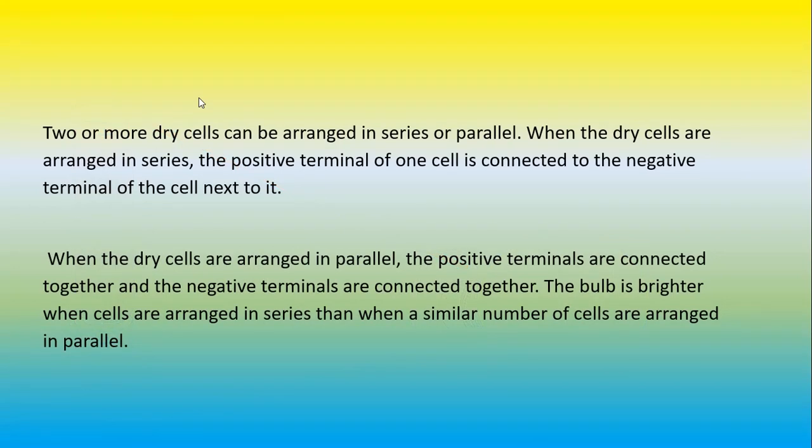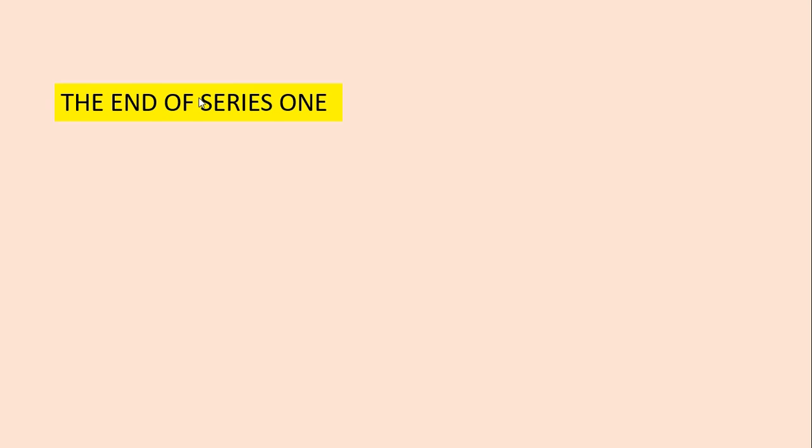Therefore, in summary, two or more dry cells can be arranged in series or parallel. When the dry cells are arranged in series, the positive terminal of one cell is connected to the negative terminal of the next one. When the dry cells are arranged in parallel, the positive terminals are connected together and the negative terminals are connected together. The bulb is brighter when the dry cells are arranged in series than when a similar number of cells are arranged in parallel. We have come to the end of series 1, unit on electricity.